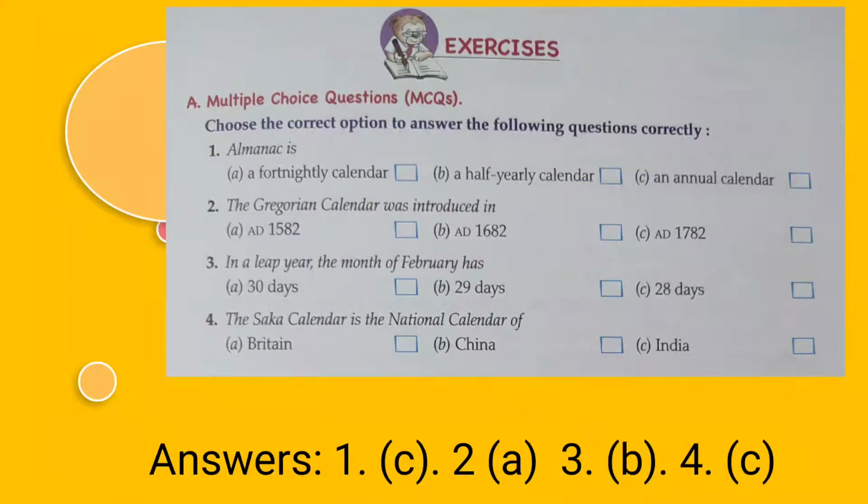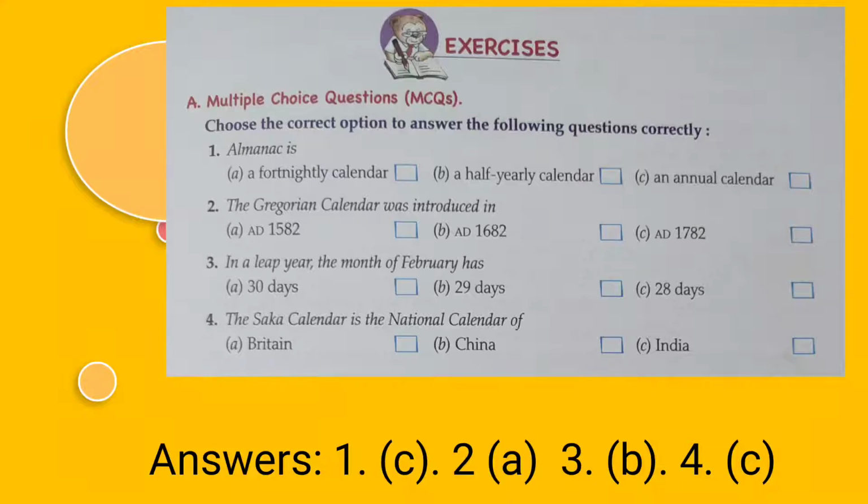Multiple choice questions. Choose the correct option to answer the following questions correctly. Number 1, almanac is. Options are fortnightly calendar, half-yearly calendar, and annual calendar. The correct answer is C option, an annual calendar. So almanac is an annual calendar.